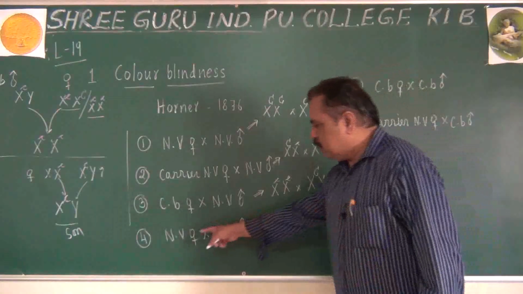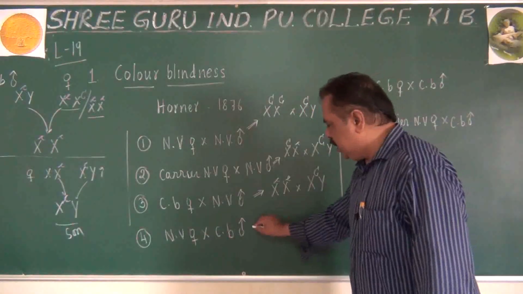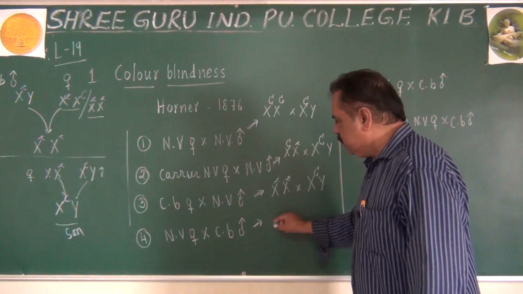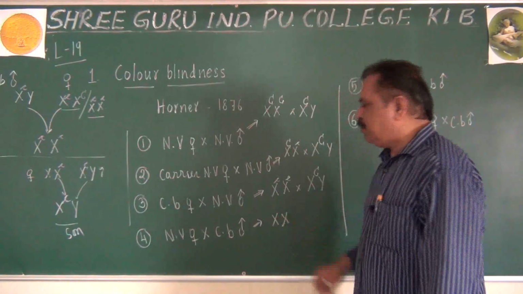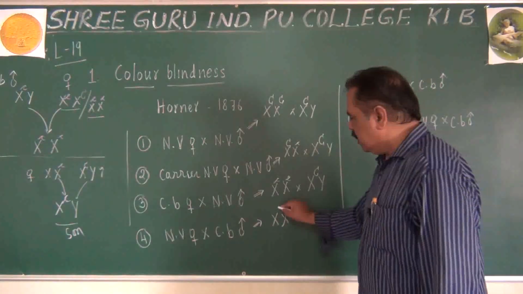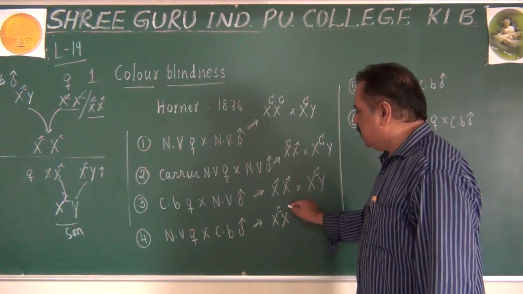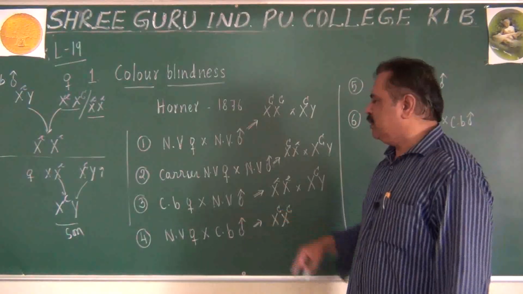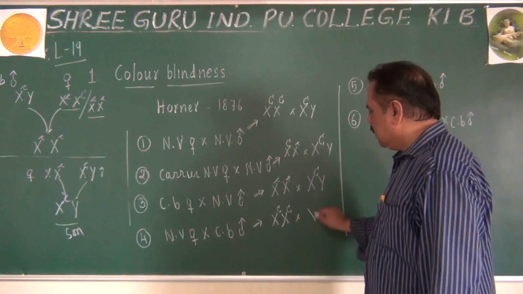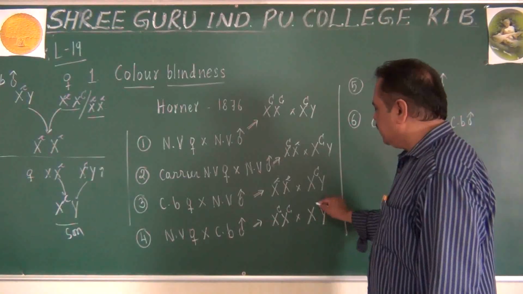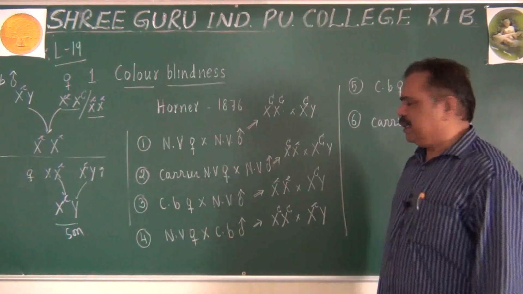Let us come to normal vision female and colorblind male. Normal vision female, female means capital XX we are taking. Normal vision means capital C, capital C. Normal vision female versus colorblind male, that is small c, it can be written.